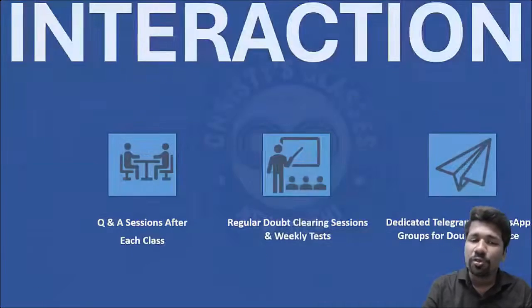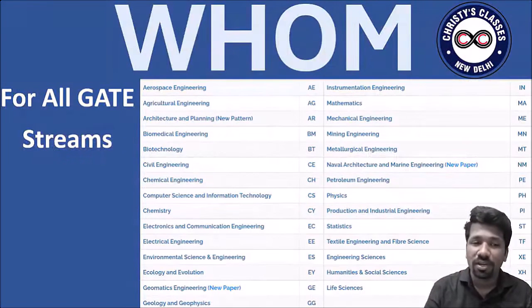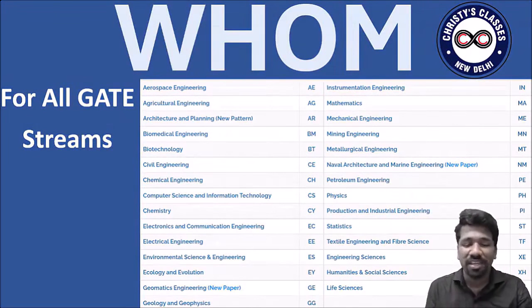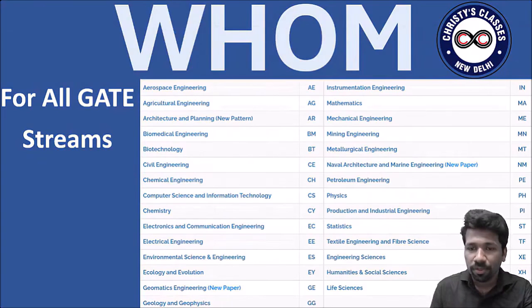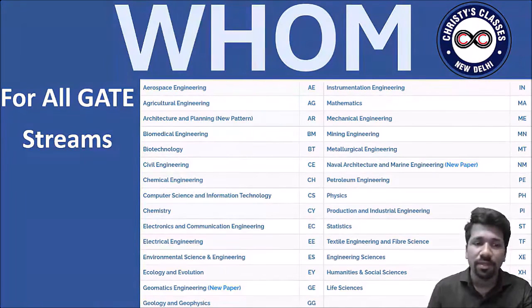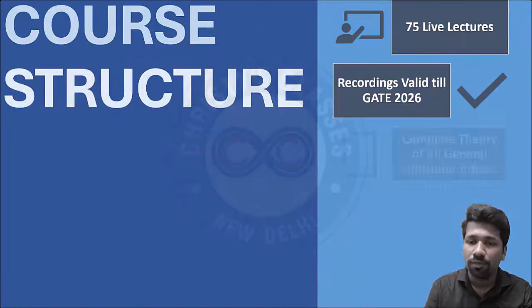और जनरल एप्टीट्यूड सारा एग्जाम्स के लिए, सारा सब्जेक्ट्स के लिए कॉमन है. It is not like science streams have a different type, arts a different type, engineering a different type. No, whether you are engineering stream, pure science stream or humanity stream, for all streams GATE general aptitude is common. That I wanted to inform all of you.